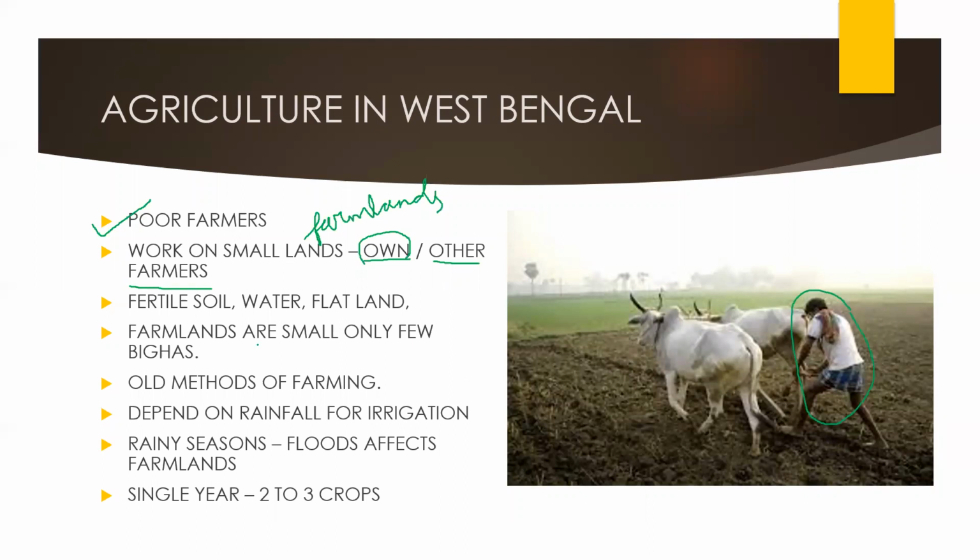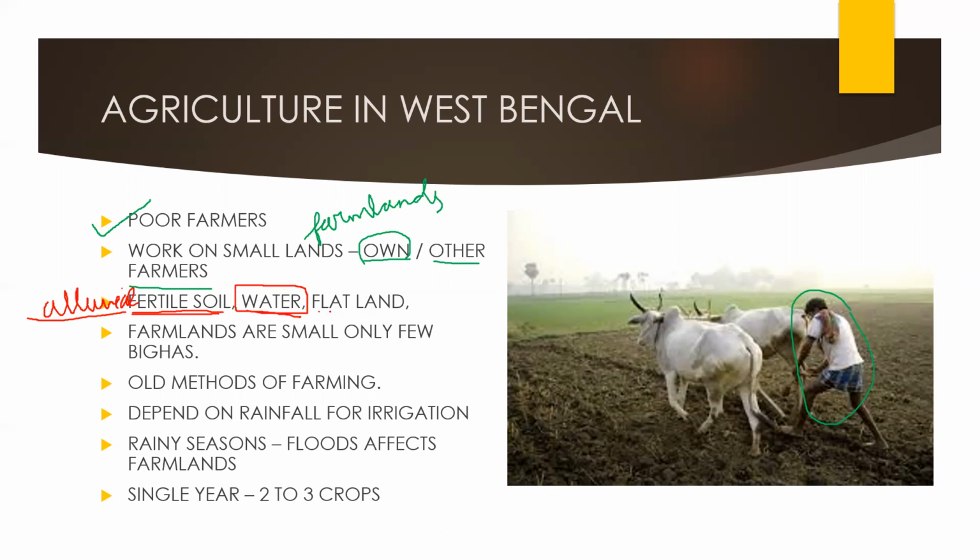So what are the basic requirements, and why is agriculture in West Bengal very famous? Because of the fertile soil found there. They have rich fertile soil. Why fertile? Because the Hooghly River is there, and it brings a lot of alluvial soil. Alluvial means the soil that is carried by the rivers. That's why this soil is very fertile. With the alluvial soil, the water is also enough, because of the rivers.